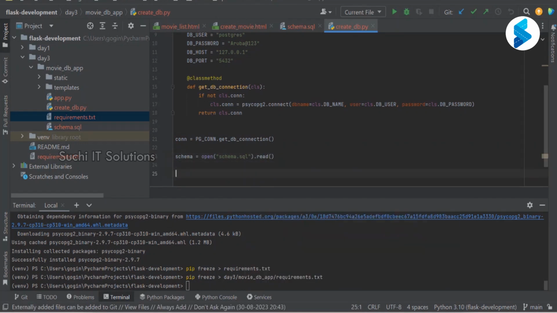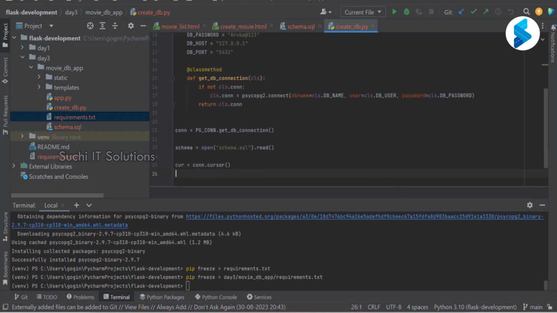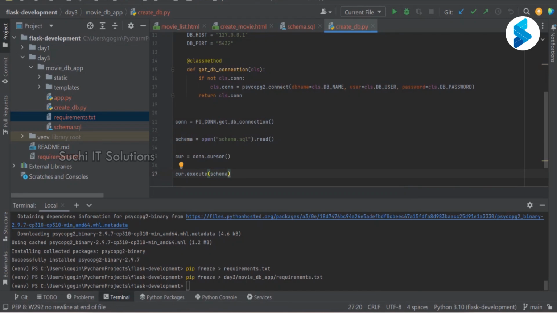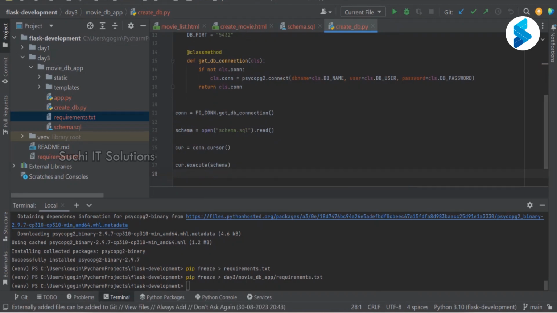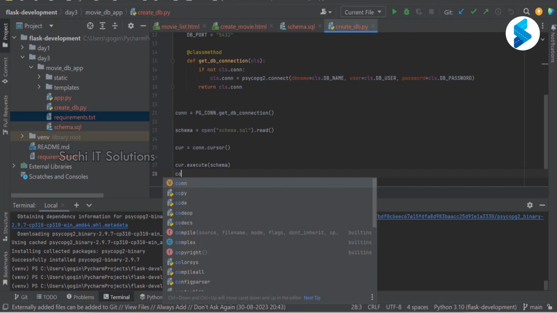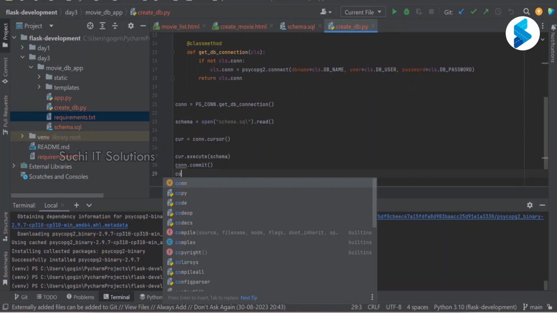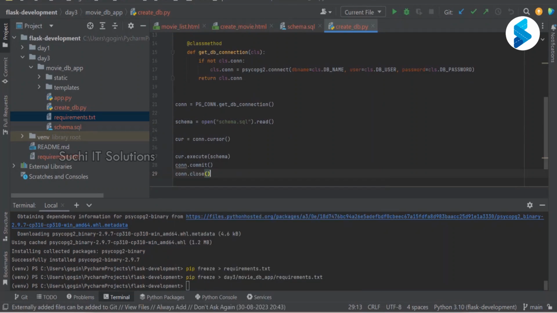Now I'm going to execute those statements. cursor is equal to connection.cursor. Once I have the cursor object, cursor.execute, and I pass my schema object, and I'm expecting this to create everything. Then connection.commit, connection.close. That's it.